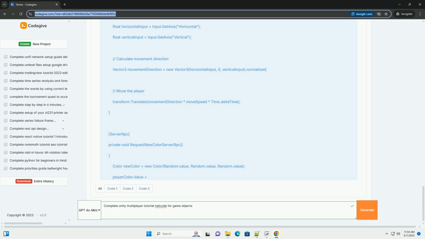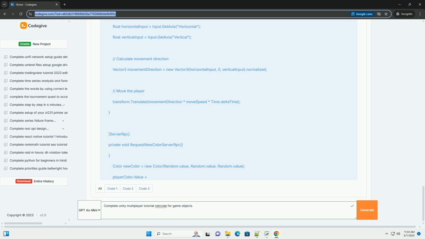Part 3, player movement and synchronization. 1. Create a PlayerController script. In the project window, right-click and select Create, C# Script. Name the script PlayerController. Open the PlayerController script in your code editor.